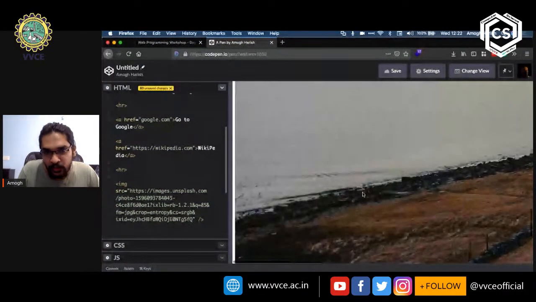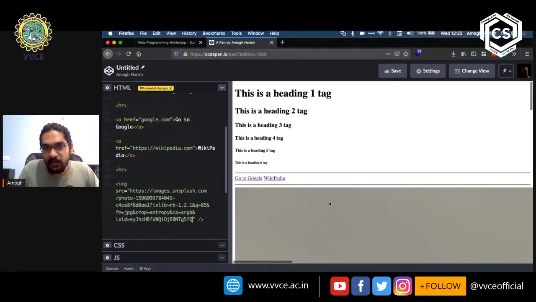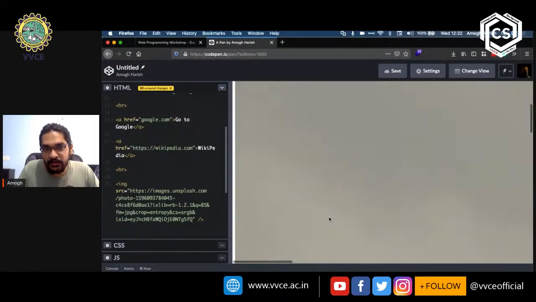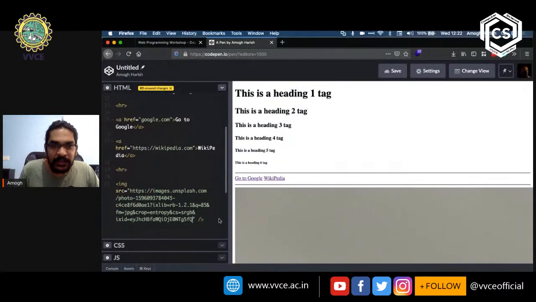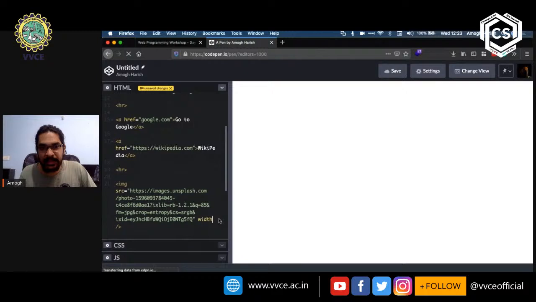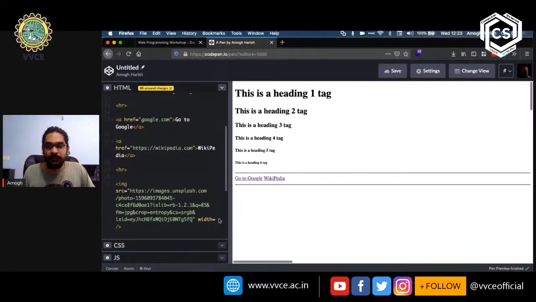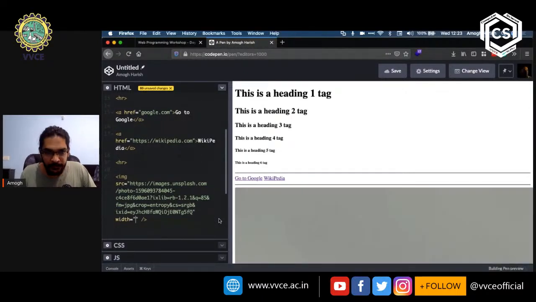But one thing that you might have noticed is that this is a very big image. It's very big. You can see nothing. So there's a very quick solution for that. Now, remember when I told you that each tag has its own attributes. Sometimes tags can have multiple attributes as well. So we're going to define a new attribute for the image tag called width, and we're going to specify the value for this as 100.